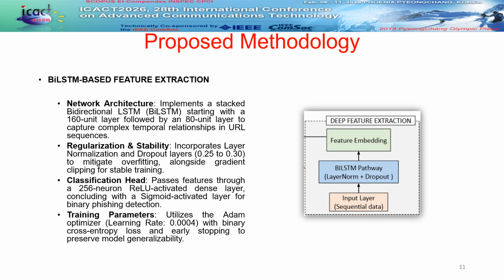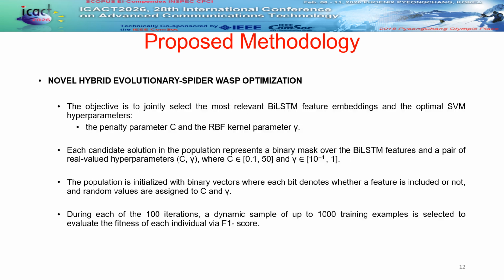Dropout is from 0.25 to 0.30 to prevent overfitting. Extracted features are processed through a 256 neuron dense layer, concluding with a sigmoid activated head. We utilize the ADAM optimizer with a learning rate of 0.0004 and early stopping to ensure the model generalizes to new threats.